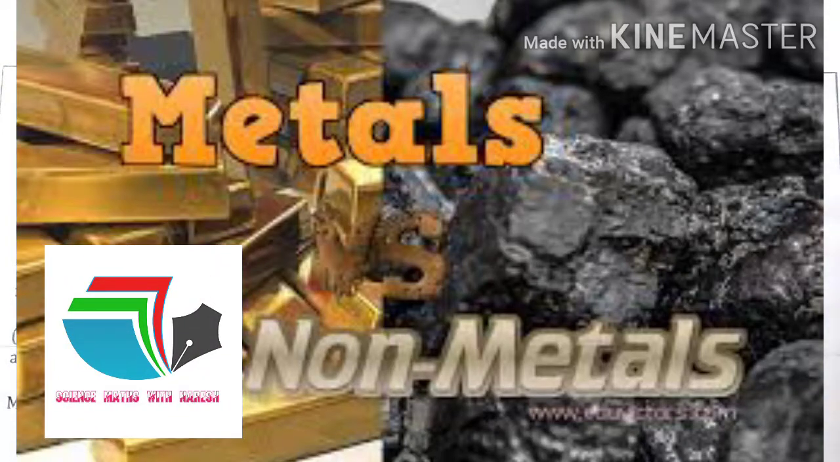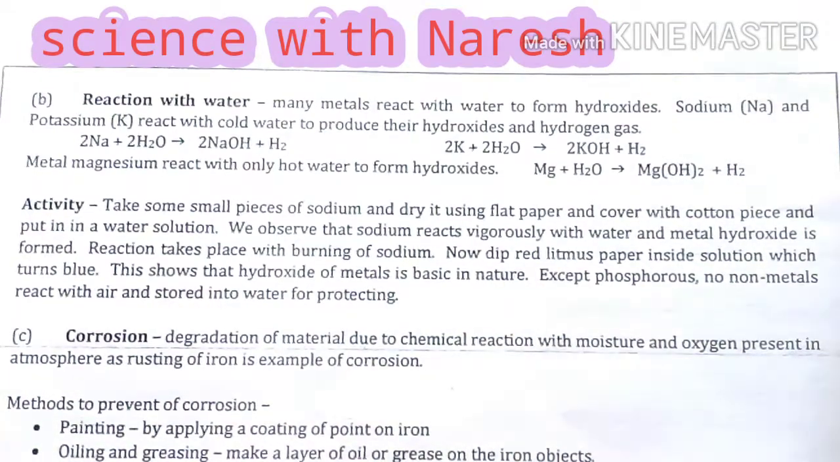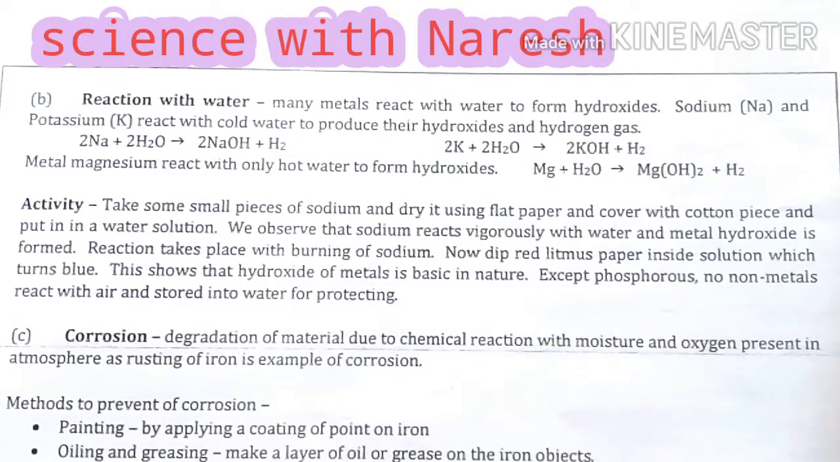Today we are starting our third part of the chapter Metals and Non-metals. In our last class, we discussed the physical properties and chemical properties. In chemical properties, we discussed the first chemical property, reaction with oxygen, meaning the metals react with oxygen and non-metals react with oxygen. After this, we performed two activities to check whether the metal oxides are acidic or basic.